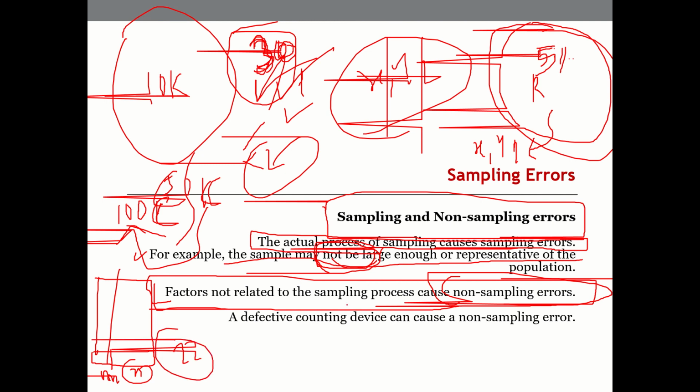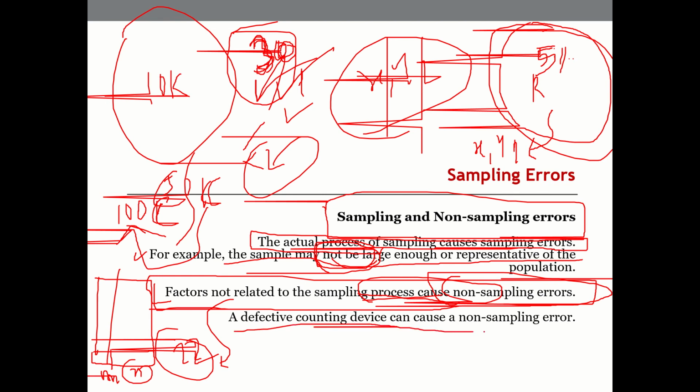But these are not sampling errors. These are other errors that also will cause an issue. So this is a good example to explain other errors related to sampling.